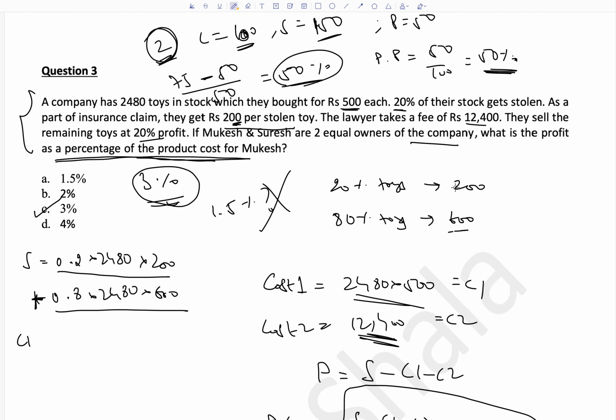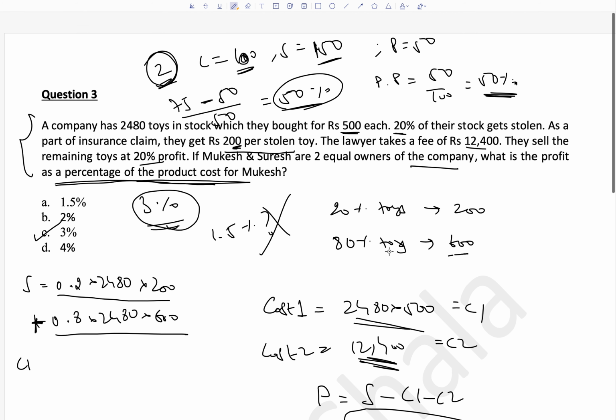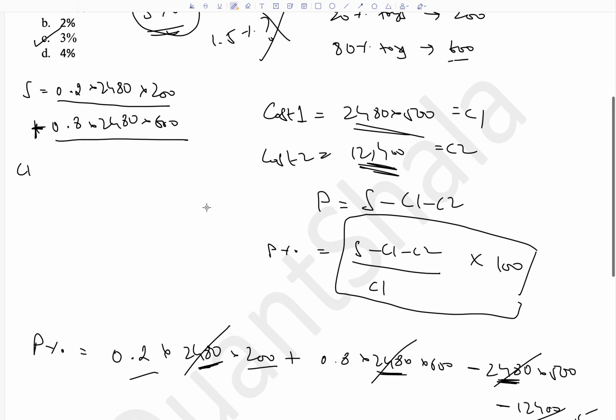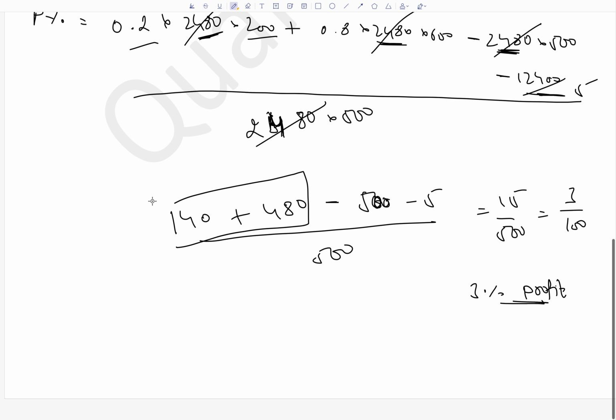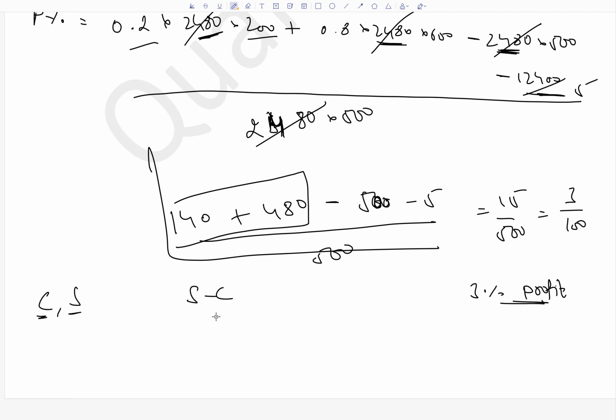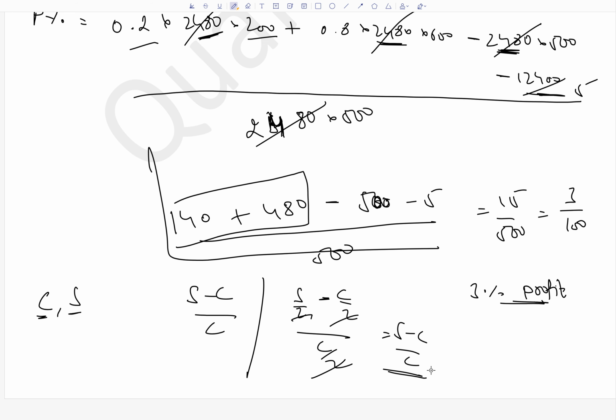Let's look in terms of equation also. So we have some free space here. So let's say for the company, the cost is C, the selling price is S. Okay, the cost is C and selling price is S. So the company profit percentage is S minus C by C, basic formula. Now for the first partner, what happens? For the first partner, the selling price he gets is half, cost is half. All of these 2s get cancelled. So the answer is again S minus C by C. So I hope you understand this concept.